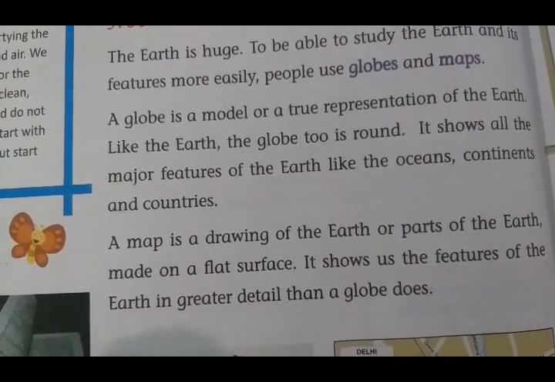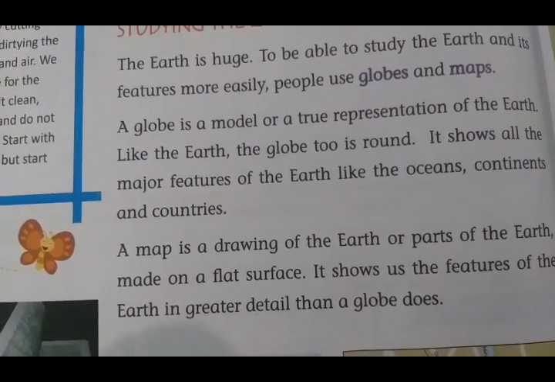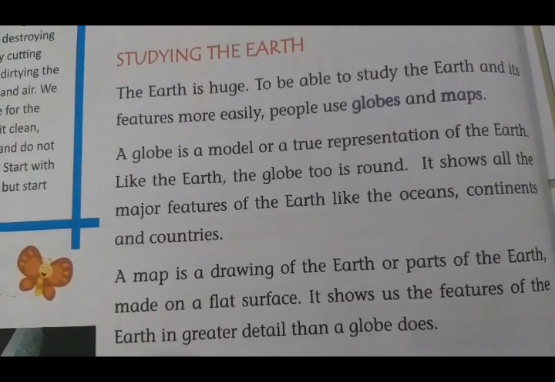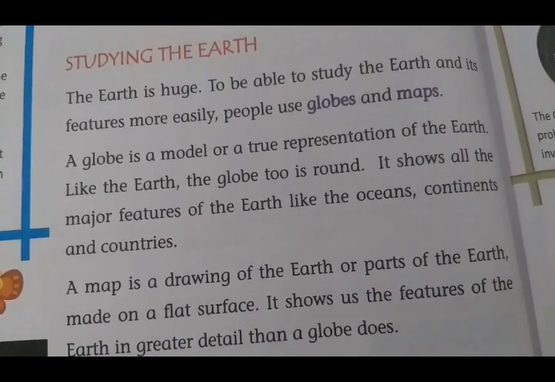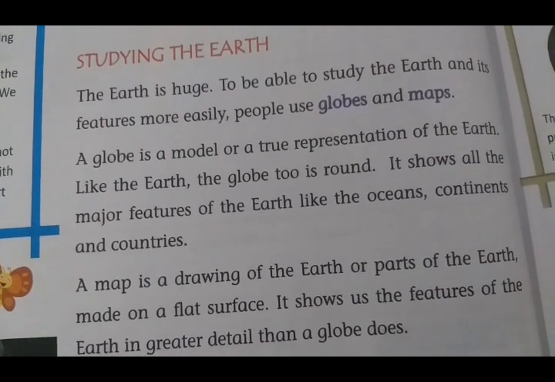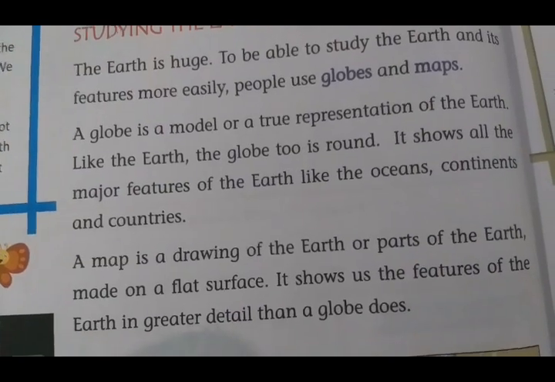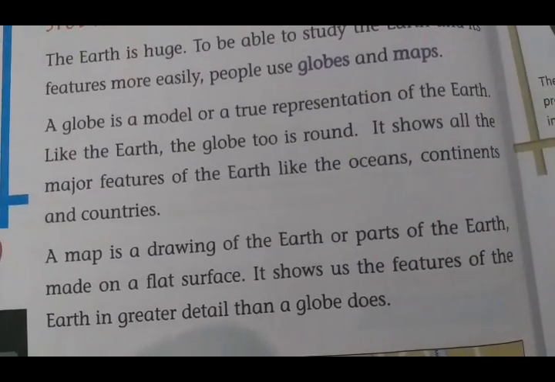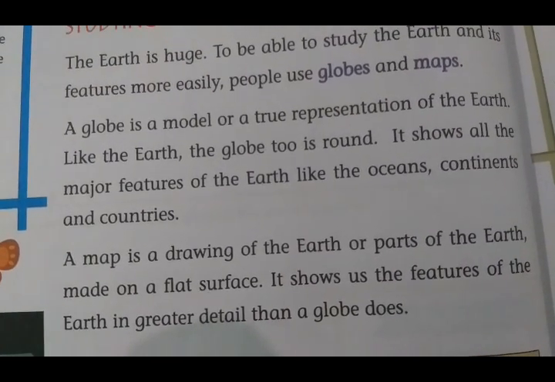A map shows us the features of the earth in greater detail than a globe does. A globe shows only the major features of the earth like the oceans, continents and countries. But in a map we can find many small details.